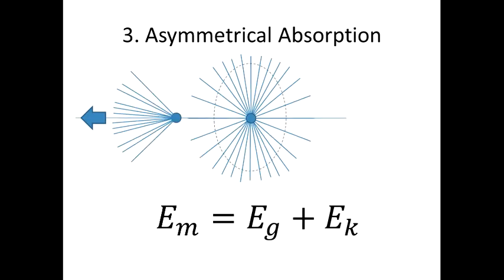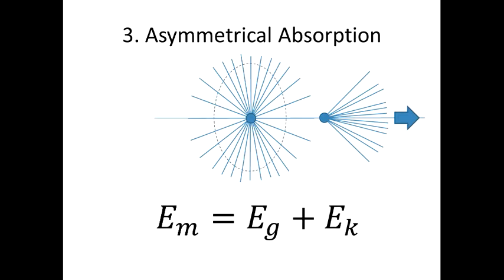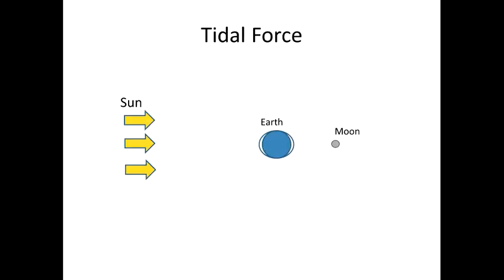I have to mention that every new theory has to predict something new, explain something that previous theories couldn't explain, or at least provide a new, more obvious, and convincing explanation of a well-known phenomenon. Otherwise, why do we need new theories? Tidal forces are explained by contemporary physics using the difference in strength in the gravitational field of another body. For example, the Moon attracts the closer side of the Earth slightly more strongly than the further side. I don't want to argue this explanation, but the new theory provides a different approach to this problem.